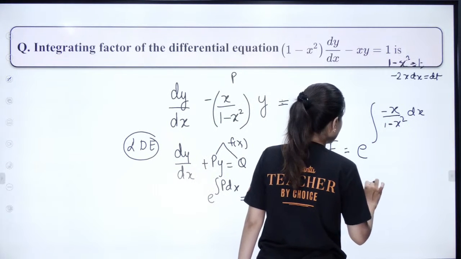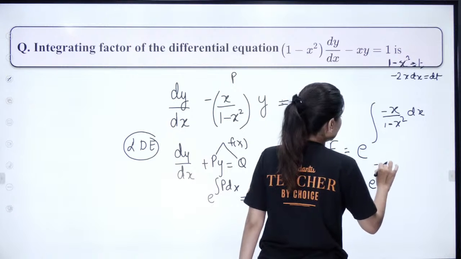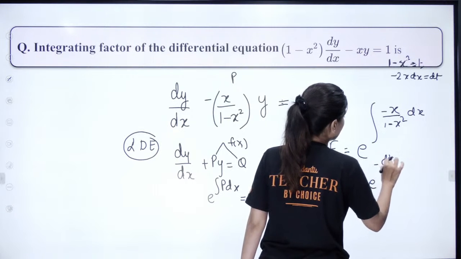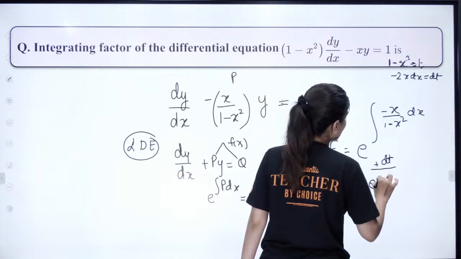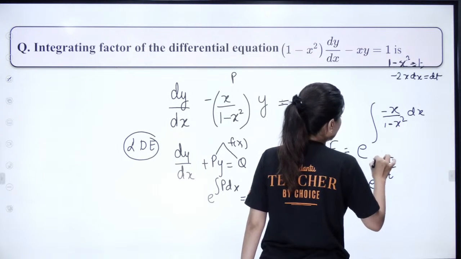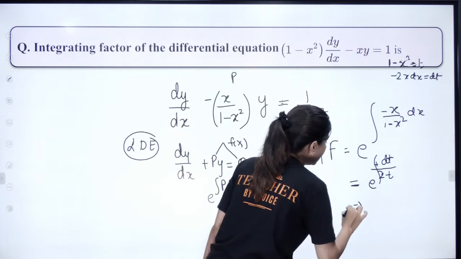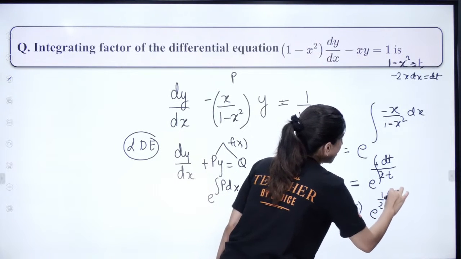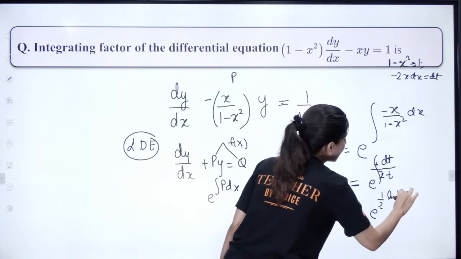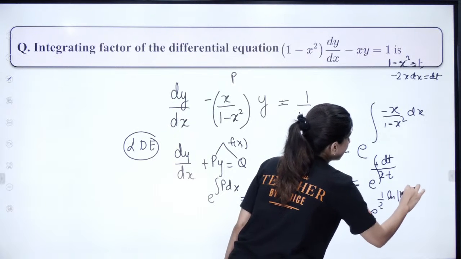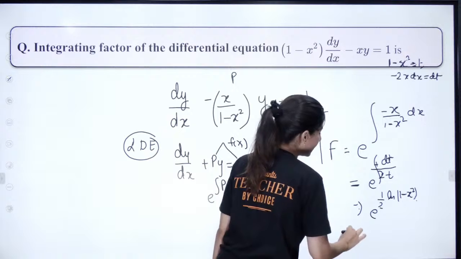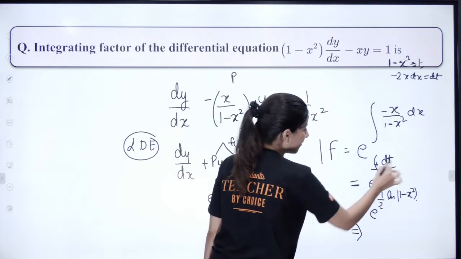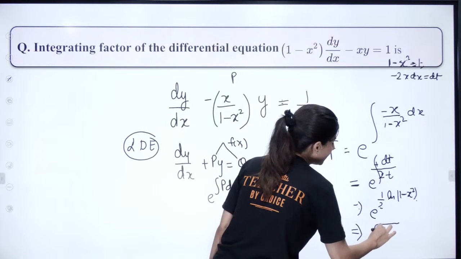So can you see e raised to the power of minus dt by 2 times 1 by t, integrated. What do you get? E raised to the power half log of mod of t, or log of 1 minus x square. And you are left with half, so the square root of 1 minus x square is what you are going to get.